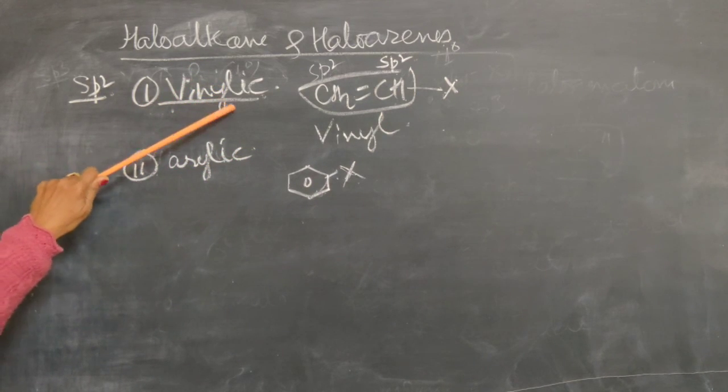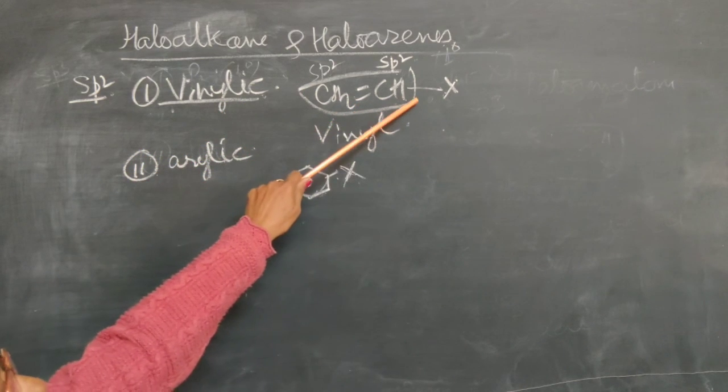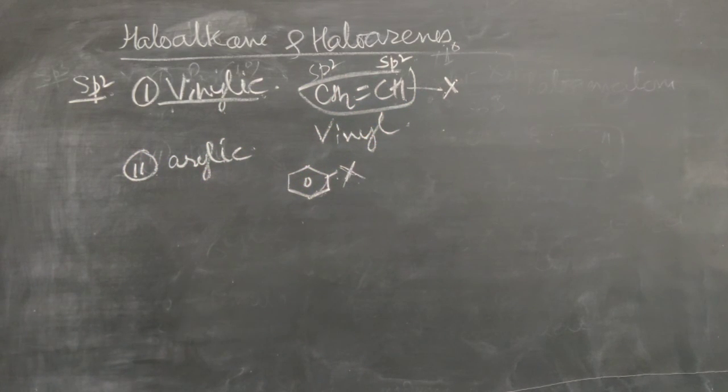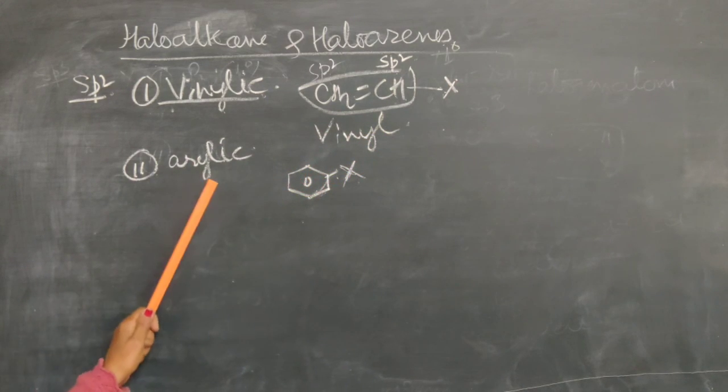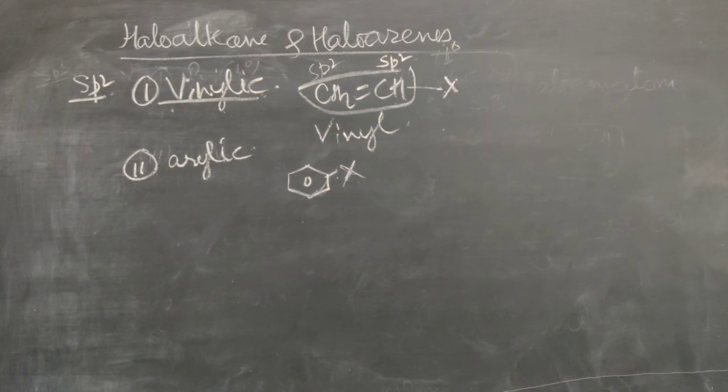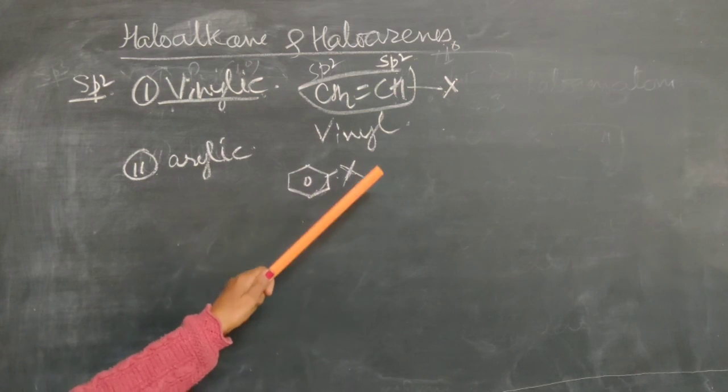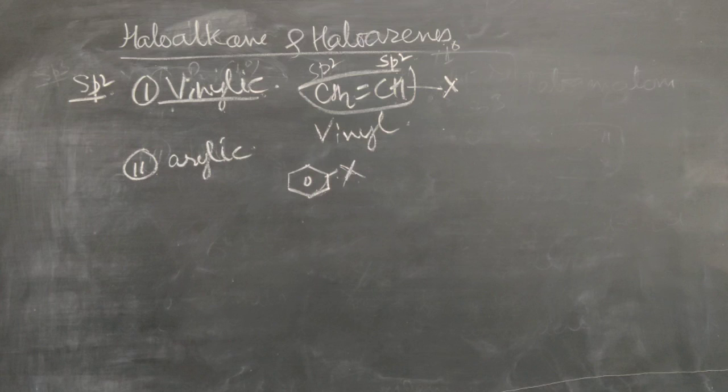So this is for the vinyl sp2 hybridized carbon atom. When you remove one hydrogen from ethene, you get the vinyl group, and then they are called vinyl halides. In benzene, when we replace one of the hydrogens by a halogen, they are called arylic or phenylic, or they are called halobenzene. So this is the classification on the basis of the hybridization of the carbon atom.